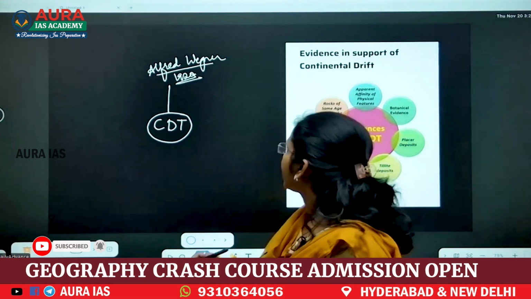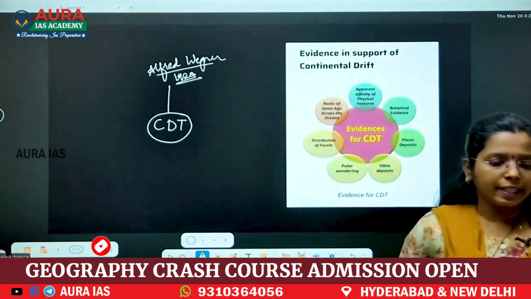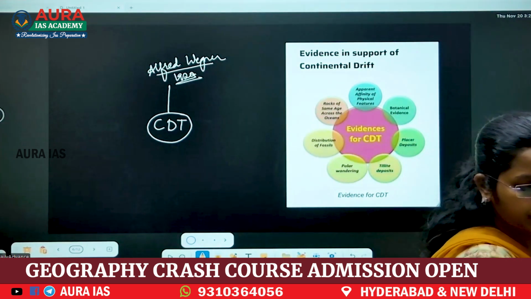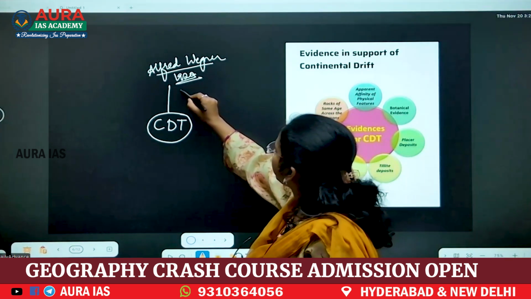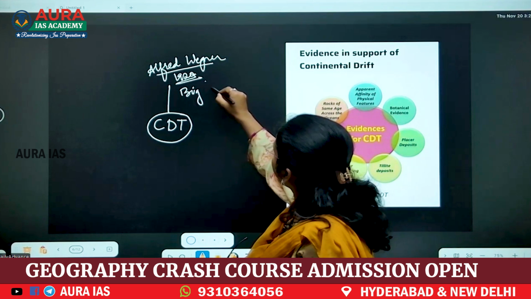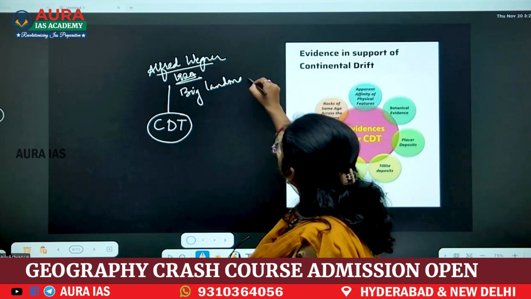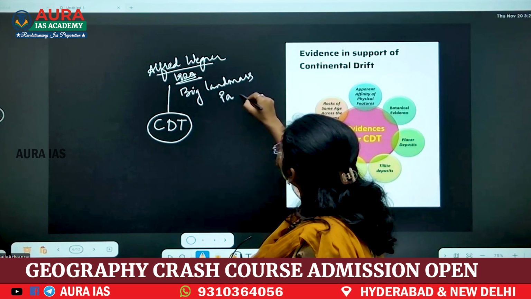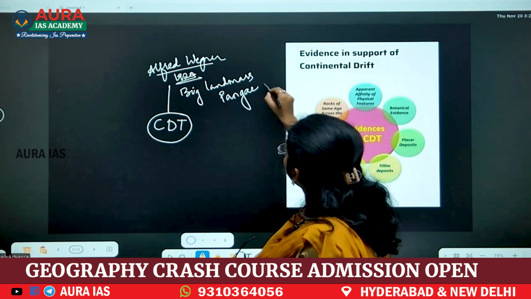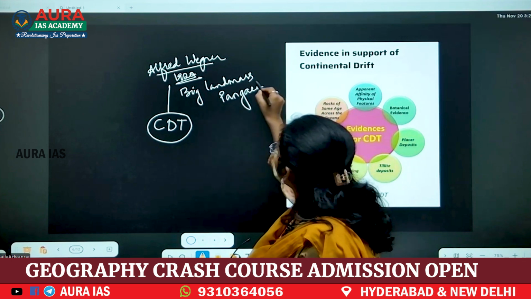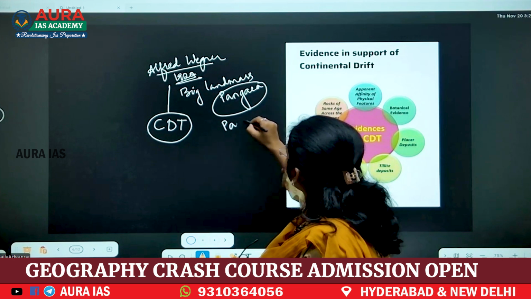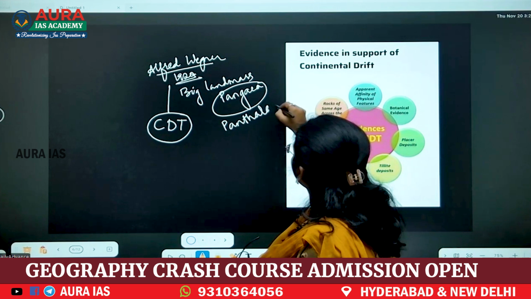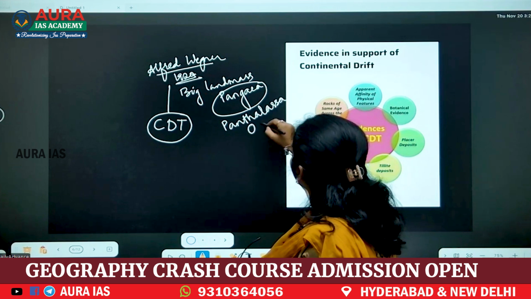Now, this Alfred Wegener in the 1920s, he said that there was one big landmass, Pangaea, and this Pangaea is surrounded by Panthalassa. This Panthalassa means ocean, water.